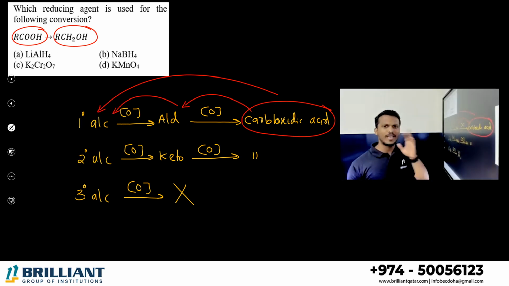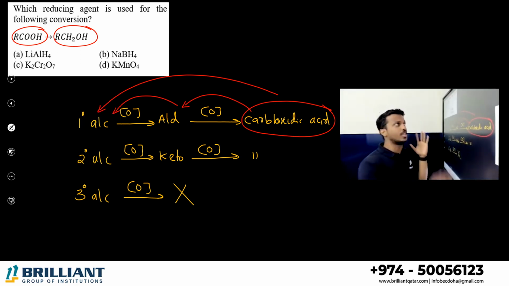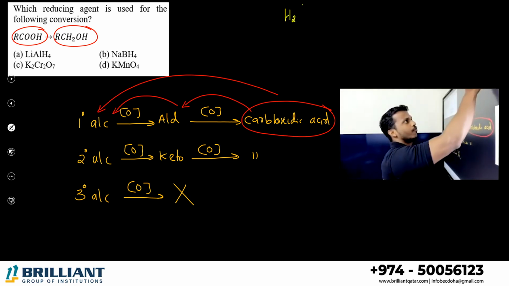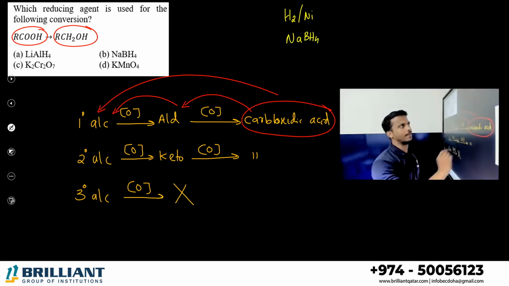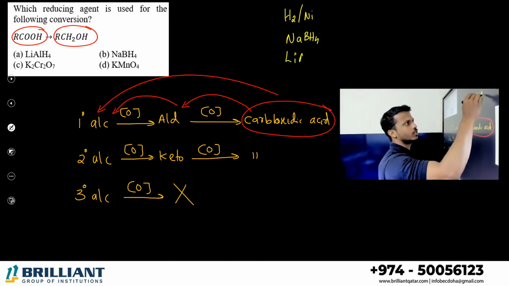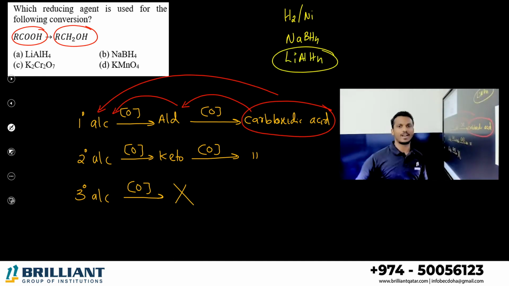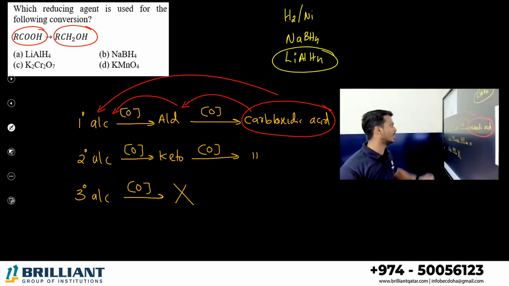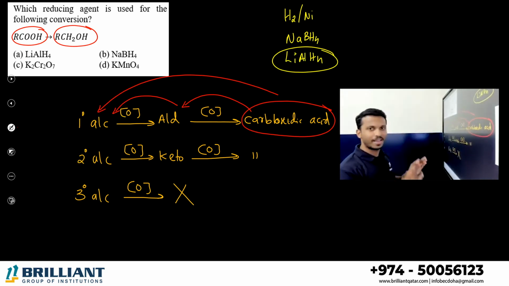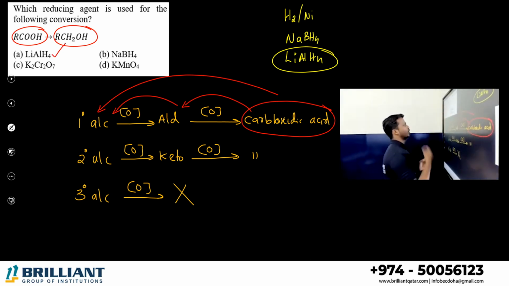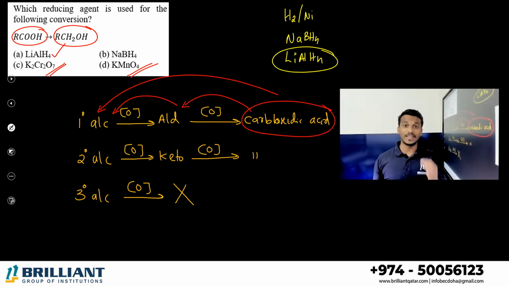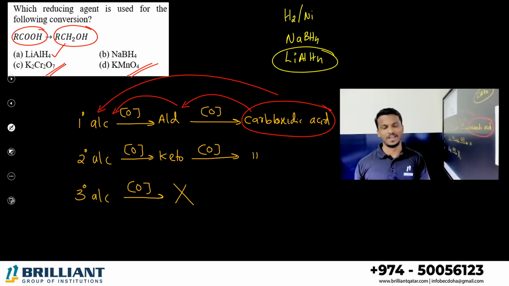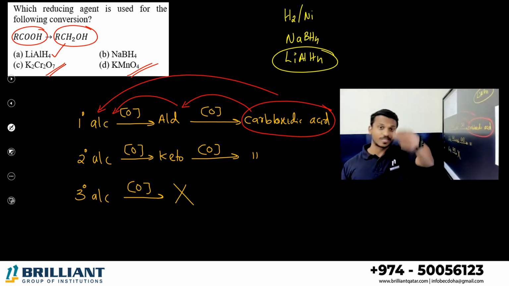So what is the reducing agent? What are the common reducing agents we are using? Hydrogen in presence of nickel, platinum, palladium catalyst, or sodium borohydride, NaBH4, from the previous question. And the strongest one is which one, dear student? Lithium aluminium hydride. That is the strongest reducing agent. So what can we do here? We can use LiAlH4. Can we use KMnO4 and K2Cr2O7? No, they are strong oxidizing agents. Lithium aluminium hydride is the strongest reducing agent.